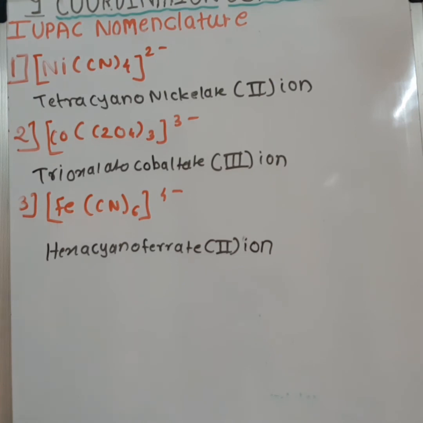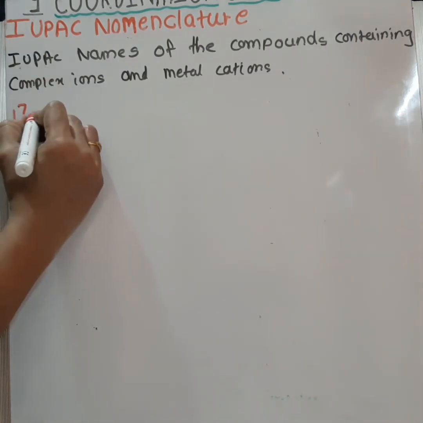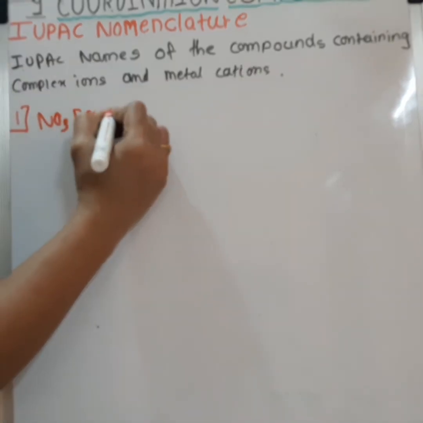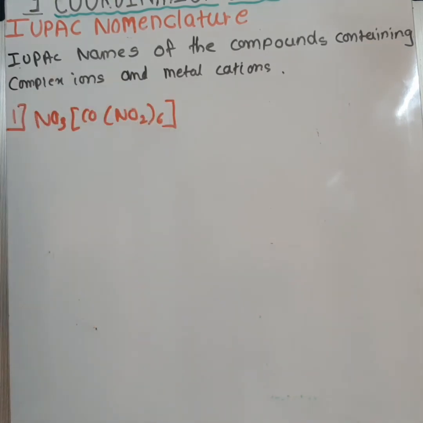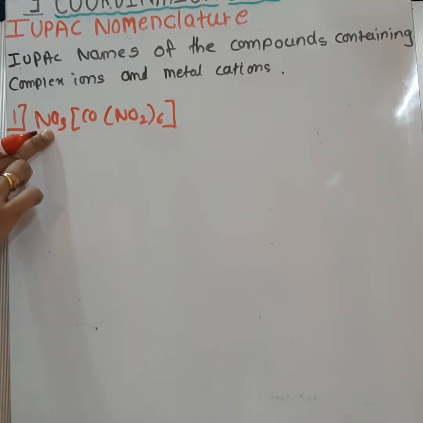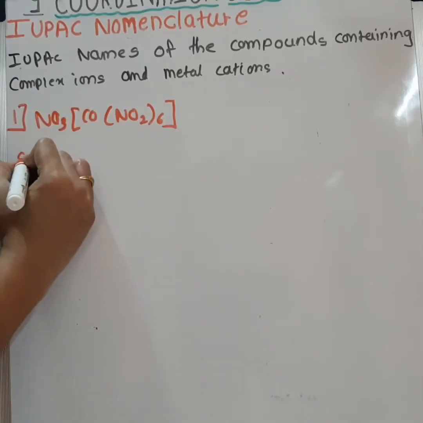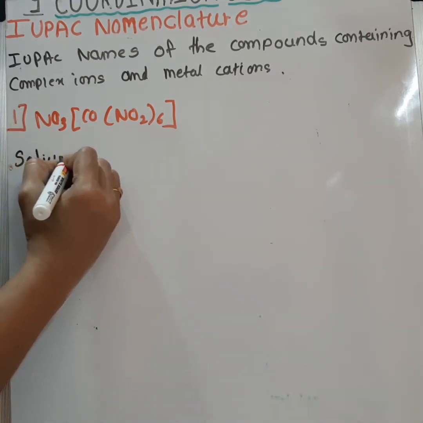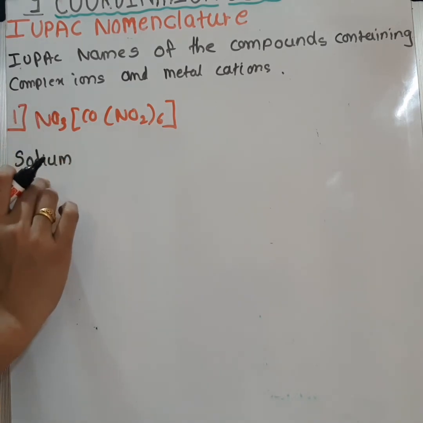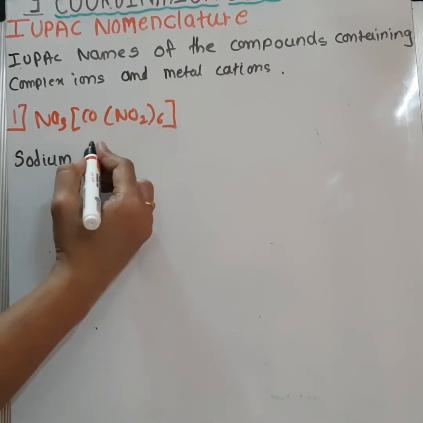So now let's see some compounds containing complex ions and metal cations. First one, Na3[Co(NO2)6]. So it has metal cations and the complex ions. So the name of this compound will be sodium, first the cation metal, then space, and then write one word for the complex ion.